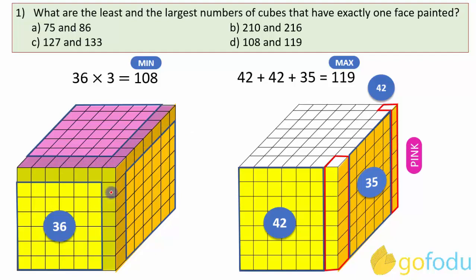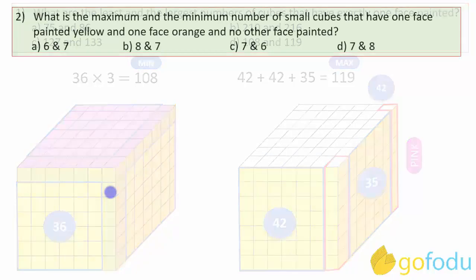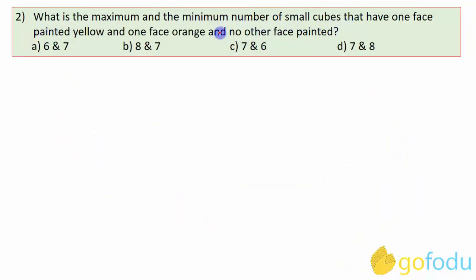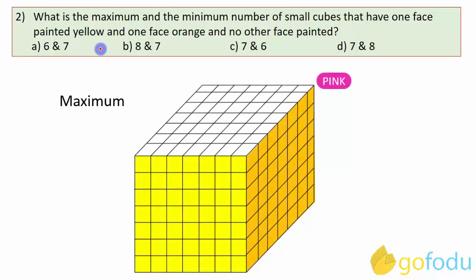Let's look at the next question. What is the maximum and the minimum number of small cubes that have one face painted yellow and one face orange and no other face painted? For maximum number of such cubes, we have to look at the second combination, where the required cubes will be these at this edge. A total of 7 such cubes are possible.